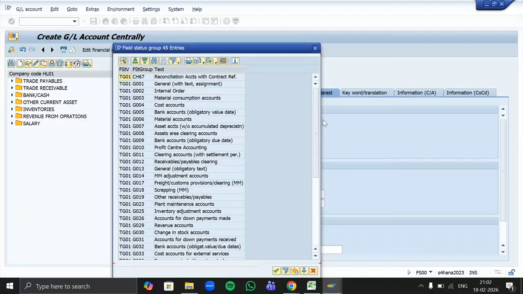So if you remember, we have configured this in our FI configuration, field status variant, where we copied our field status variant from 0001 and we have assigned it to a company code, right? So there were multiple groups, and based on our GL, we will decide which groups we have to use. These groups will decide which field you have to make mandatory, which field you can make optional and suppressed, means hidden.